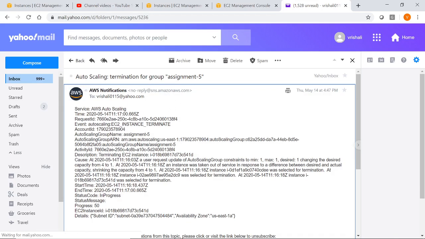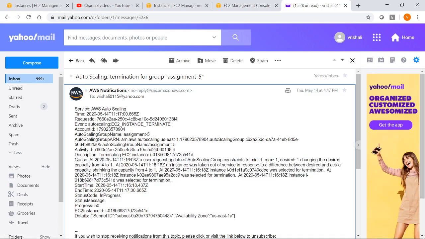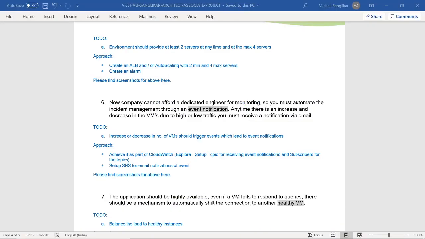Then there is another, because the capacity is reduced from 4 to 1. So these are the notifications that we are getting for this scaling policy. This is because of the topic that has been set in CloudWatch, and SMS email notifications of the event are coming over here. So this is for 5 and 6.